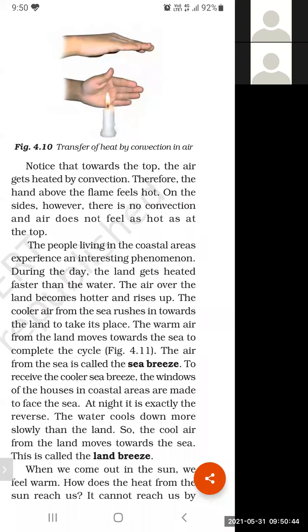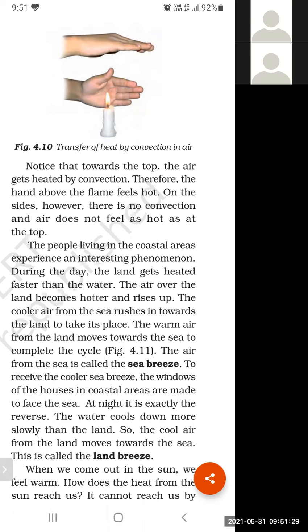The same phenomenon will happen in the case of land and water. The air above the land is hot, it becomes lighter and it rises up. Now the air above the sea is cooler. So the cooler air from the sea moves towards the land to take its place. So now from where to where is the wind moving? It is moving from the sea towards the land. That is why it is known as sea breeze. So during the daytime, sea breeze will blow, from the sea towards the land.